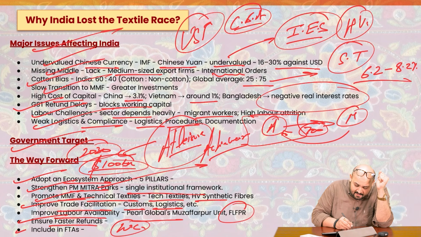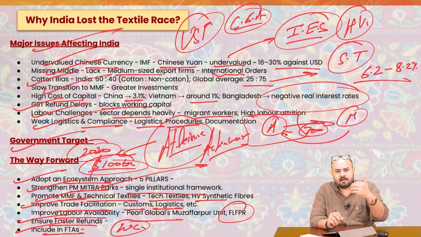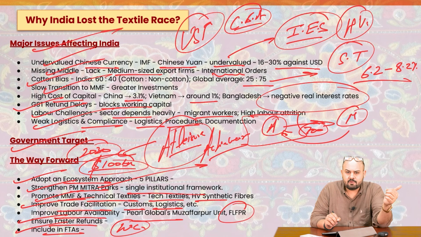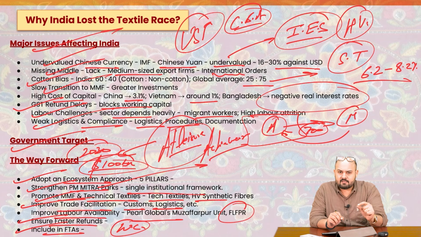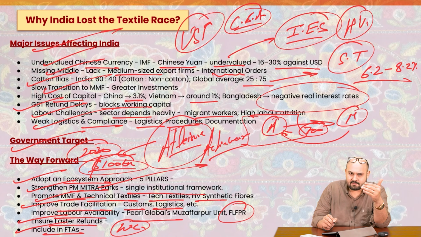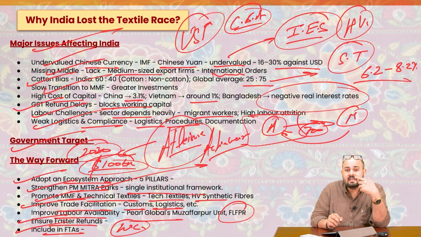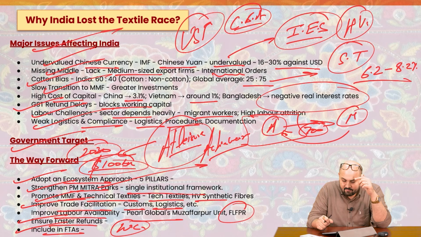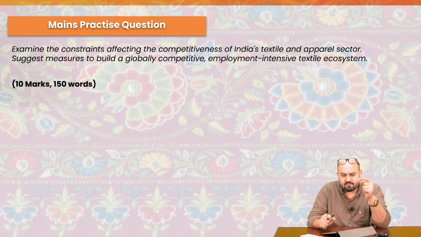Okay? Include in the FTAs. We have come up with a lot of FTAs, for example, with the European Union, and the recent CETA with the UK. So incorporate this aspect that we would have a concessional framework, or we would be given preferential treatment with respect to the textile exports. Because again, this is a very labor intensive industry, and if we focus on this particular part, definitely we can regain the status which we had before, right? Very, very important sector, and all these measures are definitely required.